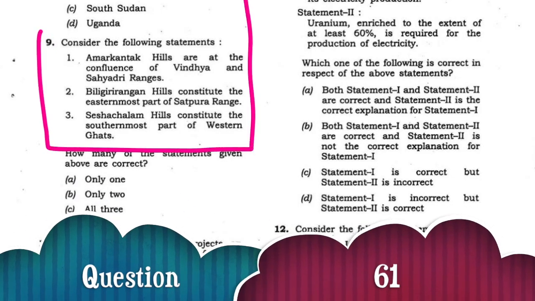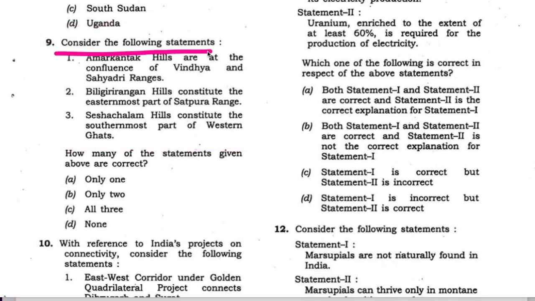Next question. Consider the following statements. 3 statements are given. Now take the first statement that Amarkantak hills are at the confluence of Vindhya and Sahyadri ranges.